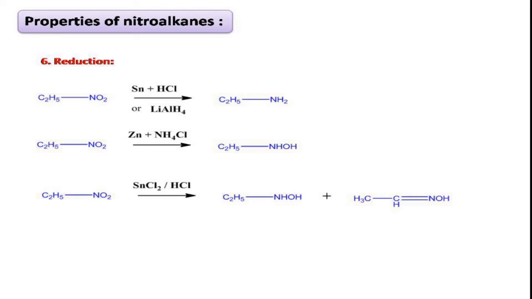So in this way we can say that upon reduction we will get different products based on the medium which we adopted. In presence of strong reducing agents, this nitro group is converted to amine. In neutral medium it is converted to hydroxylamine. Finally, with stannous chloride it will give a mixture of products, that is hydroxylamine as well as oxime. This is what about the reduction of nitroalkanes.